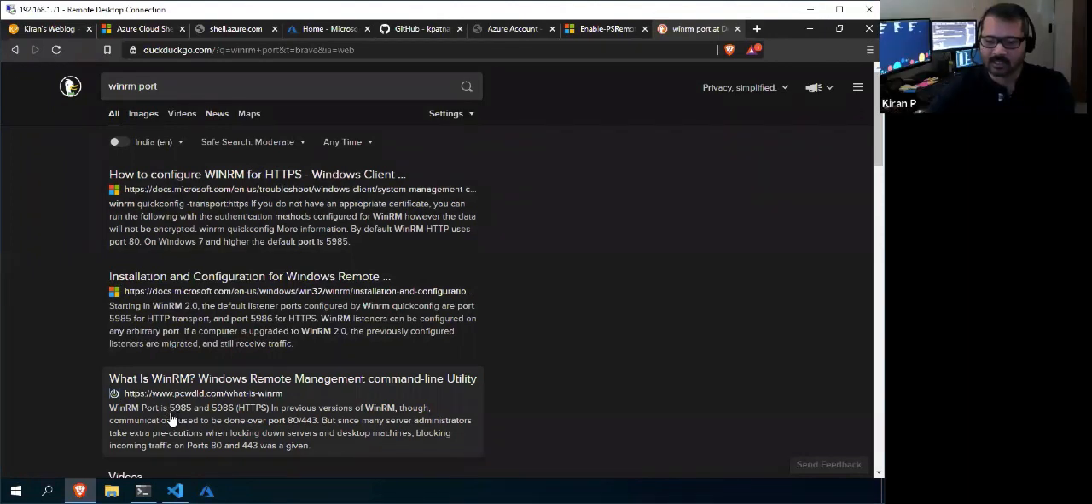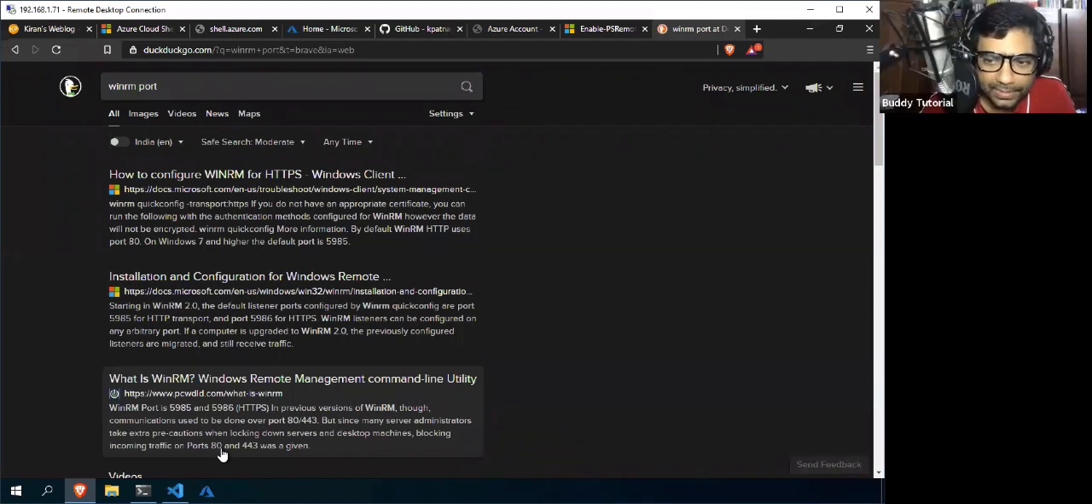So it is 5985 and 5986. 5985 uses HTTP and 5986 uses HTTPS. I am not sure whether both WinRM ports use the encrypted way, but I think these two ports, 5985 and 5986, are the ones you have to enable for your PS remoting to work. Yeah, hope Banu can try that out.